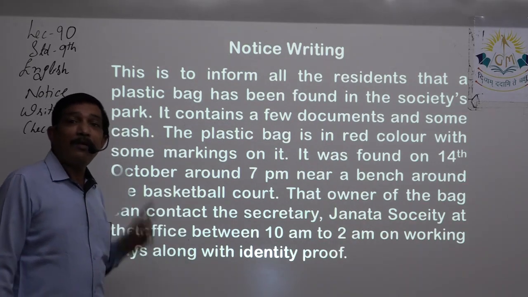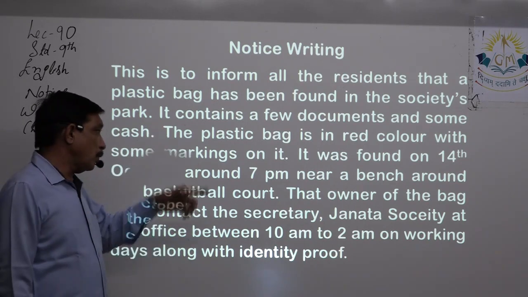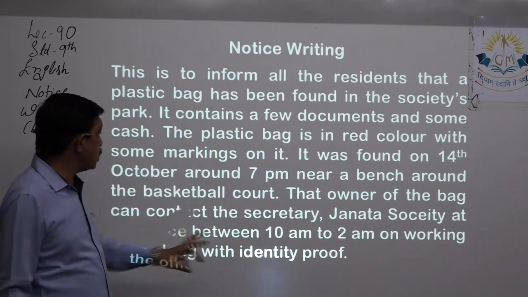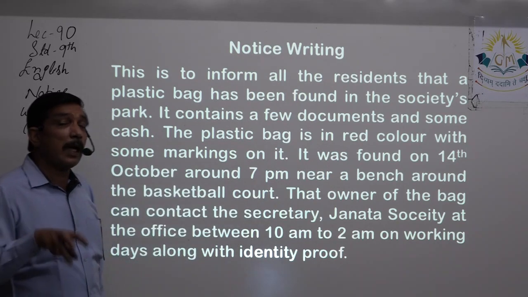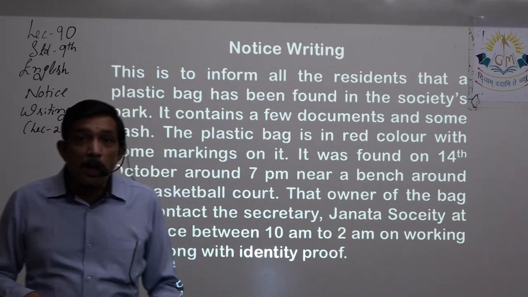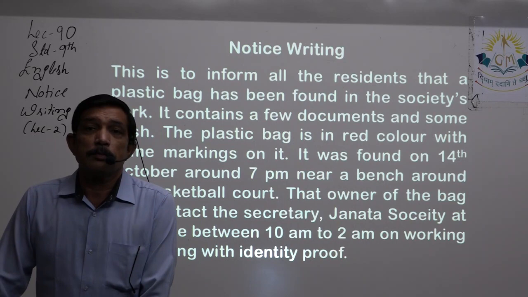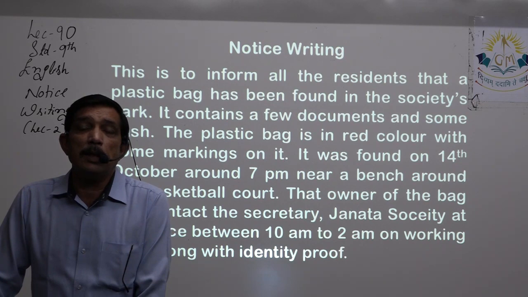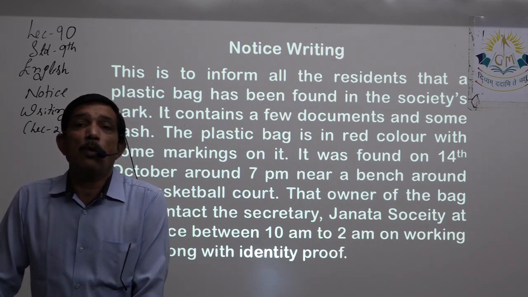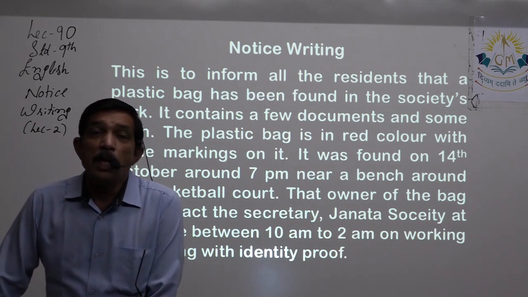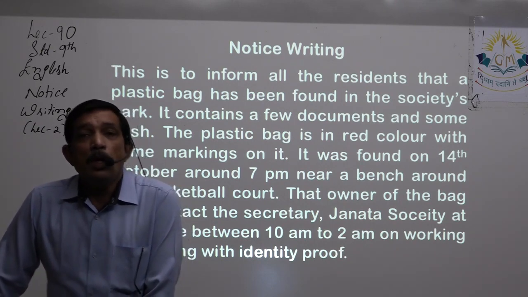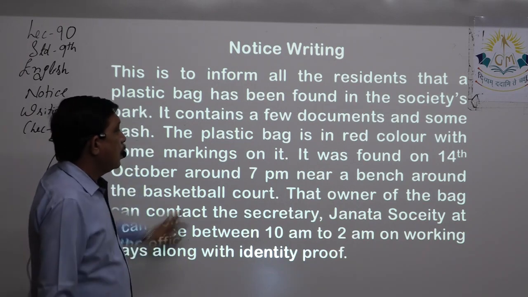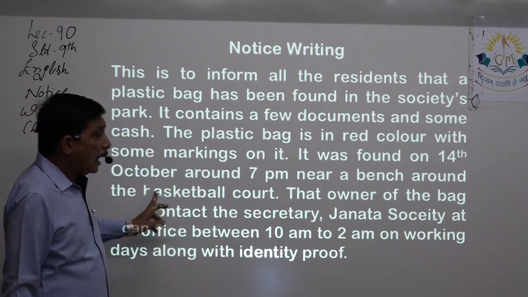It was found when, which date? 14th of October. When? 7 p.m. Where? Near a bench around the basketball court. So you are giving the exact location. Sometimes people just forget where they left things. No matter how hard you try, especially elderly people put things somewhere, but later do not remember where they kept them. That is how they don't find it. So it is essential in your notice to mention these things, so that somebody might think, I had kept it over there. Near a bench around the basketball court.